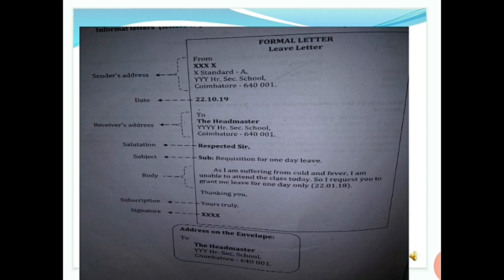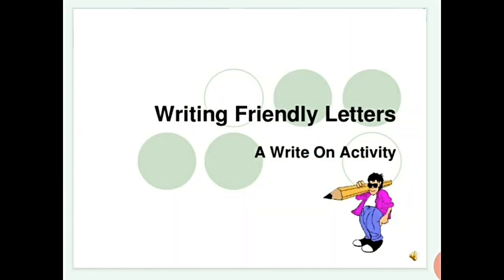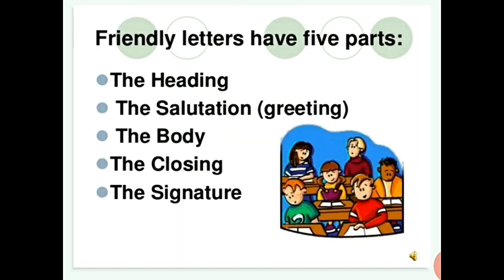Now we are going to see the informal letter. Informal letter writing is nothing but writing friendly letters, to your uncle, auntie, or your friends who are far away. An informal letter has 5 parts.